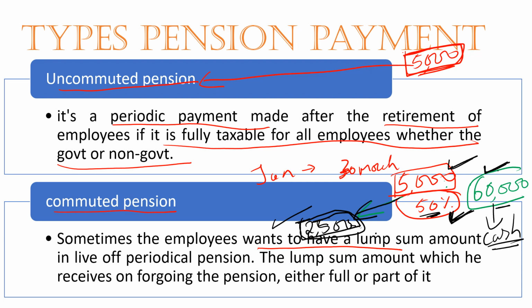So what is the difference? Normal uncommuted pension was 5,000 rupees. When I surrender part of my pension, the remainder after deducting the 50% is the commuted pension. So in these two examples, uncommuted pension is 5,000 and commuted pension is 2,500.